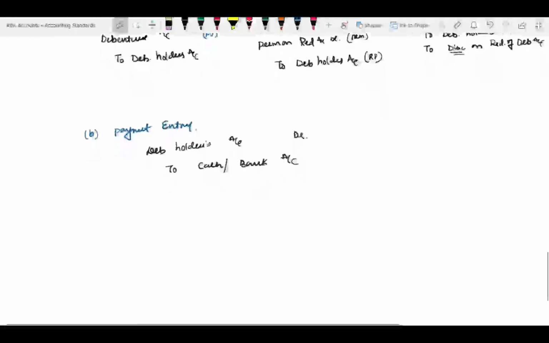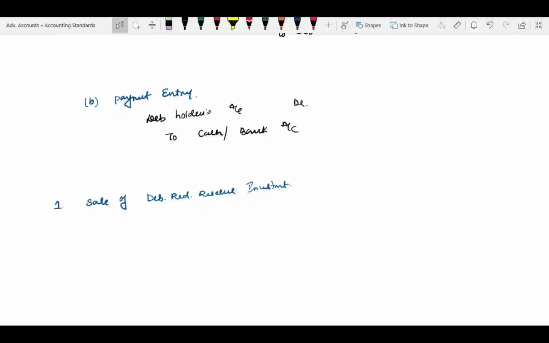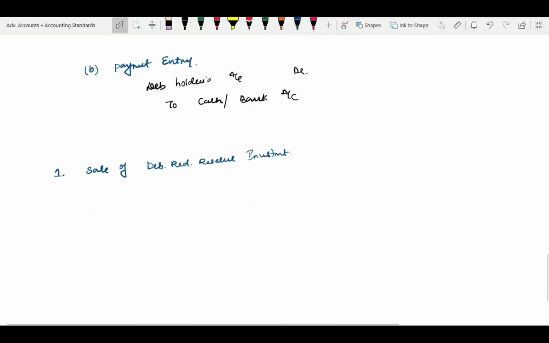Now let us complete event number 1, my dear friends. Event number 1 is sale of investment, that is, sale of debenture redemption reserve investment. This is actually the first entry; thereafter the redemption entry will start. This also has possibilities of 3 types, so divide it into 3 parts. That means whatever debenture redemption reserve investment you have created.